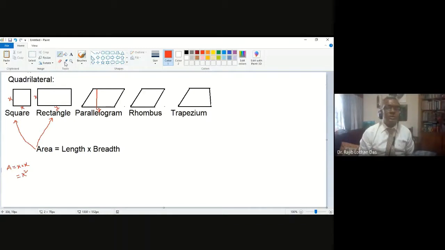So in this case, parallelogram area will be x into y if this is the direct distance between two sides. And about rhombus, the same thing. If it is y, then x will be the direct distance between two lines. So the x into y will give you the area for rhombus.